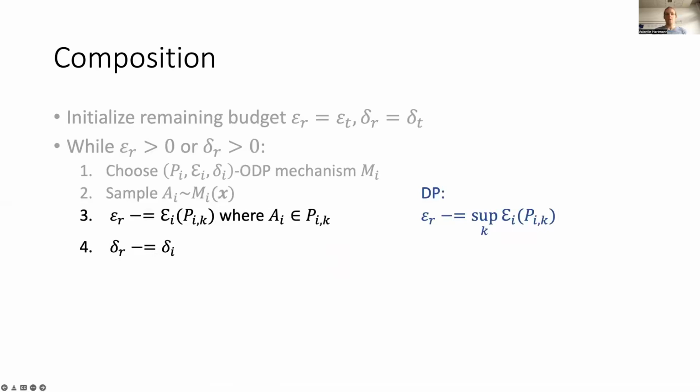epsilon budget. In the coin flip example, we will thus subtract nothing from the epsilon budget if the output is the bottom symbol. In contrast to that, in classic DP composition, we would always subtract the epsilon corresponding to the worst case output, which is the supremum over all output-specific epsilons. This means that, depending on the outputs produced, we can save epsilon budget. This budget can either be used to invoke more mechanisms or to reduce the amount of noise required to be added in subsequently invoked mechanisms.